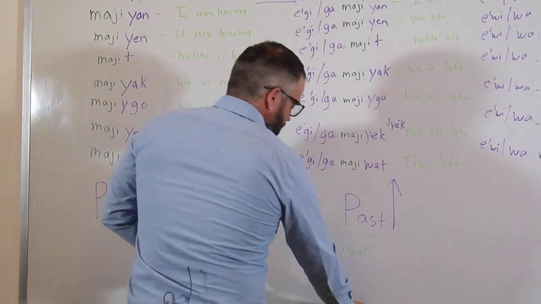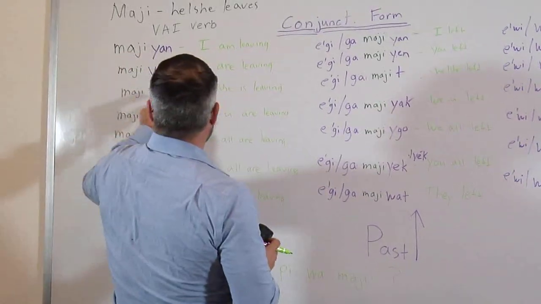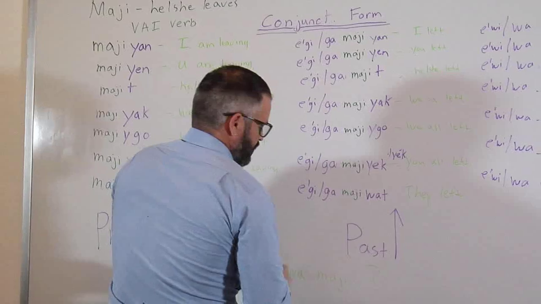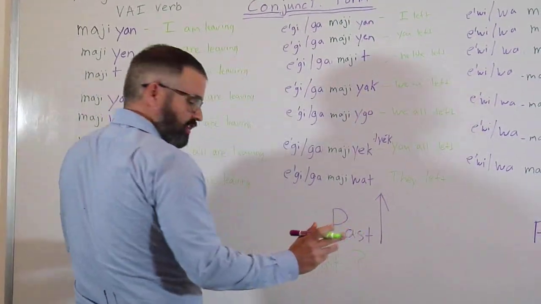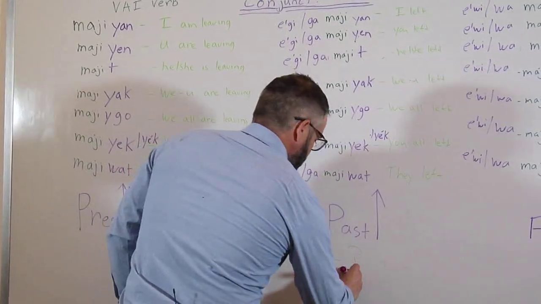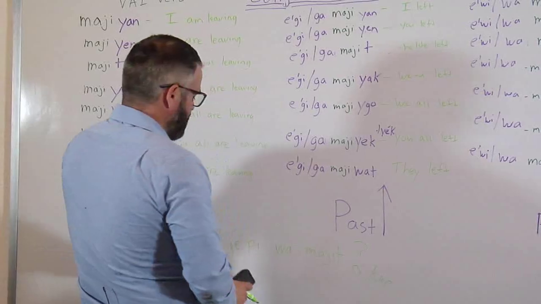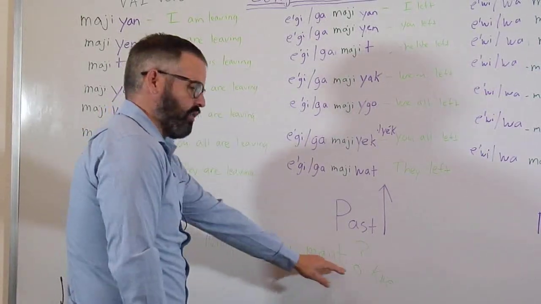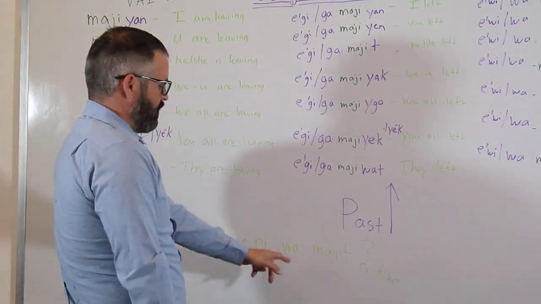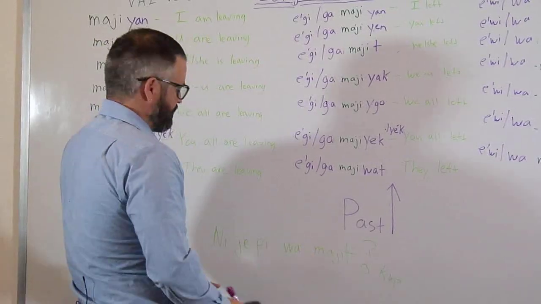Okay. If you want to change it again, if you want to ask when is she going to leave, you can just take the what off. Okay. What was the he or she? That's the T. Put your T on here. This alone will work, but if you want to be real specific and you want to make sure you know it's that woman you're talking about, you can put an okwe. So, nijapi wa majit okwe. When is that woman going to leave?